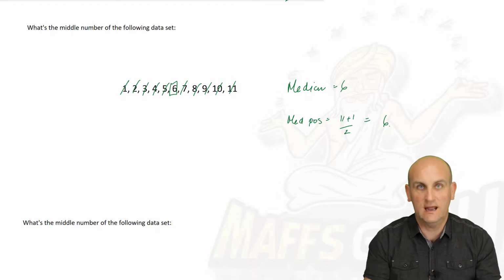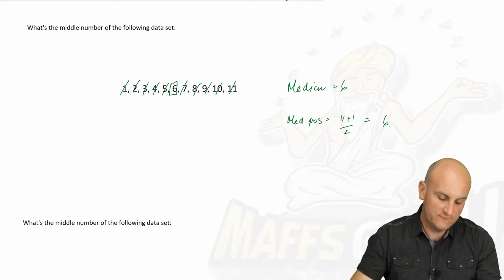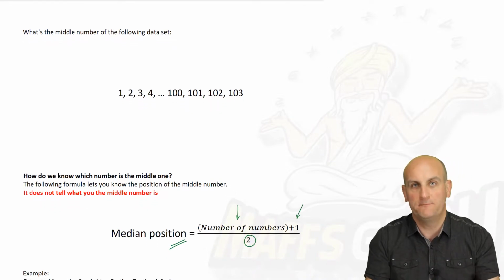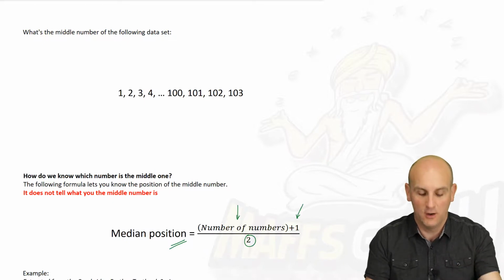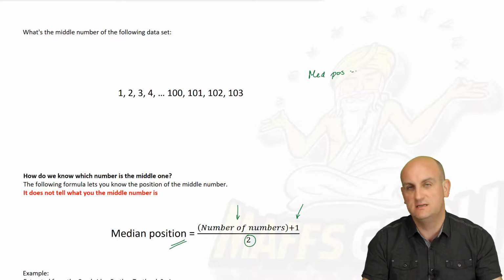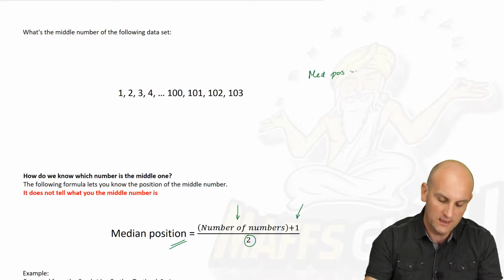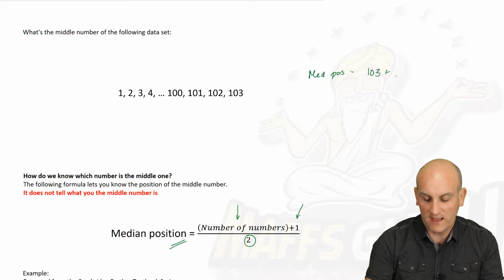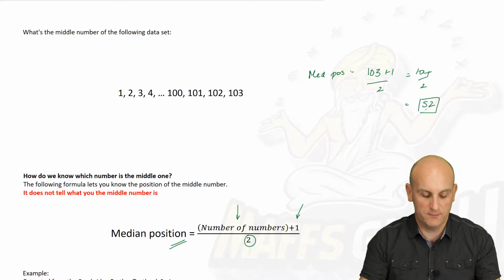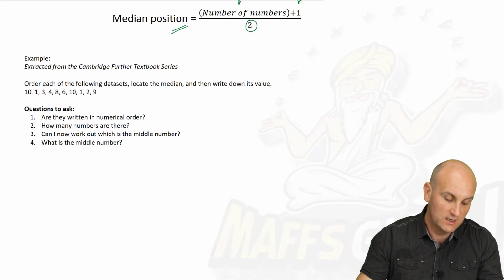That's not going to happen in the exam, and that's why you need to be very, very careful to make sure that you find the middle number. When you're using this formula, you're not finding the median, you're finding the position of the median. So if we look at this one here, assuming that all of my numbers continue, 4, 5, 6, 7, 8, 9, 10, up to 103, I have 103 numbers. Add 1, divided by 2, which gives me 104, divided by 2, which gives me 52. So my 52nd number in this list would be my median. That's incredibly important to actually know.